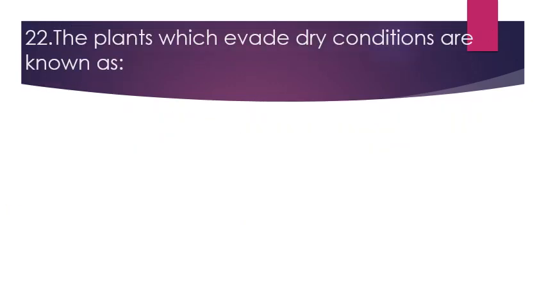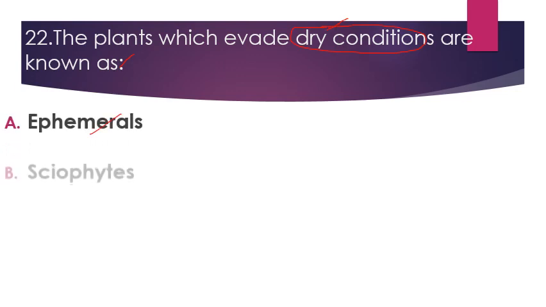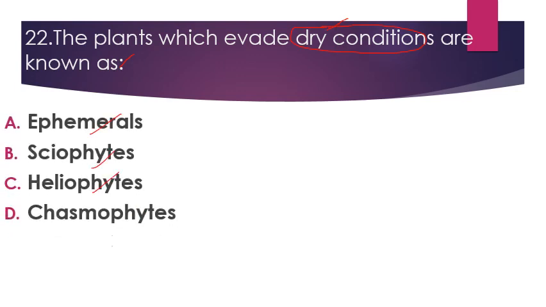Next, the plants which evade dry conditions are known as: ephemerals, sciophytes, heliophytes, or chasmophytes. So its right answer is ephemerals. Plants that evade dry conditions, meaning skip them, are known as ephemerals. Ephemeral is a noun, and it means which lasts for a shorter duration. These plants are also known as drought escapers, drought evaders, or ephemerals.